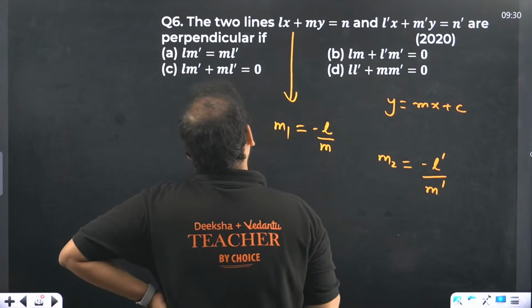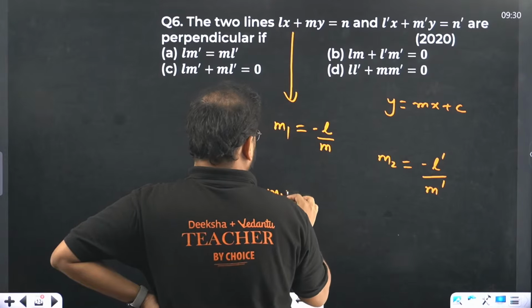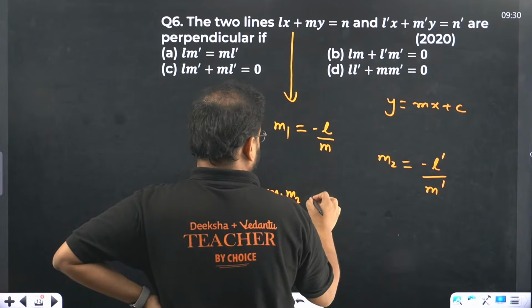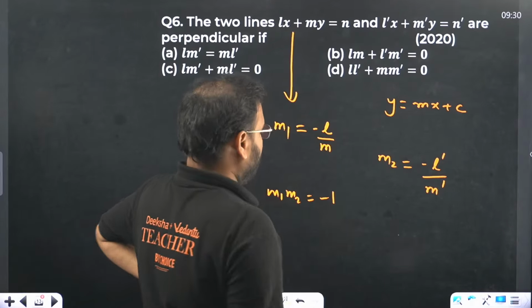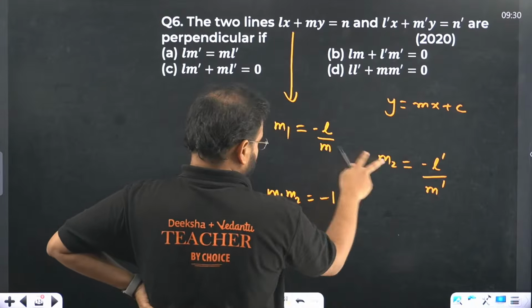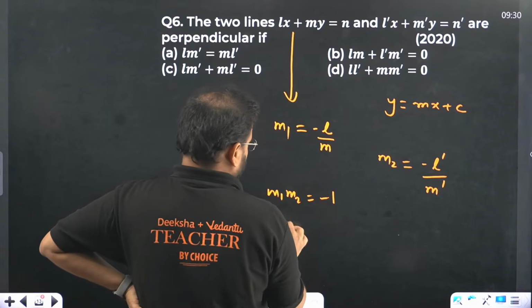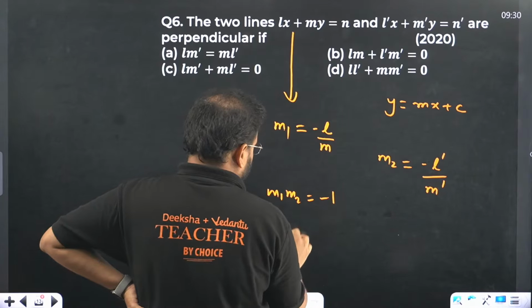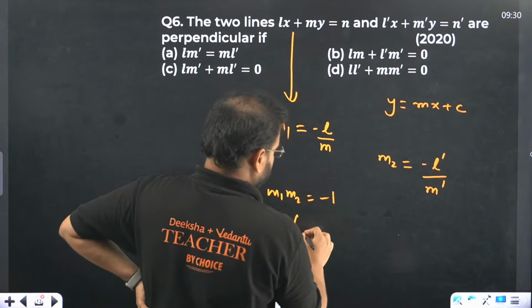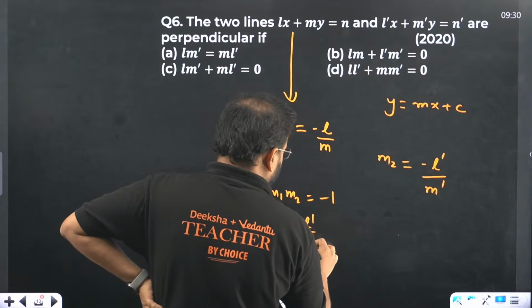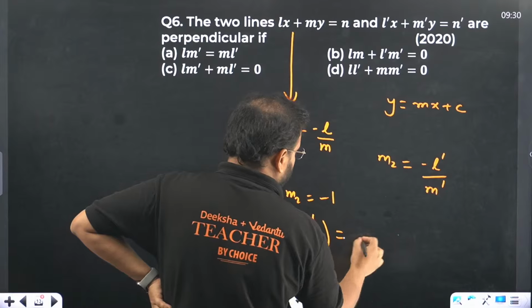Okay, they are perpendicular, means I should have m1 m2 equals to minus 1. Put the slope values: minus L upon M into minus L dash upon M dash should be equal to minus 1.